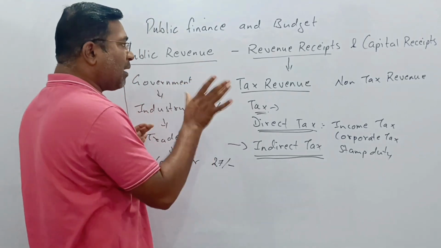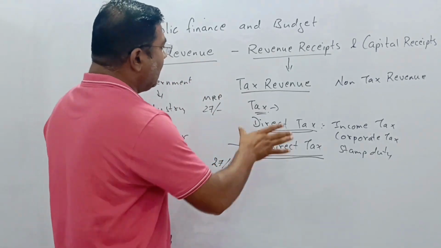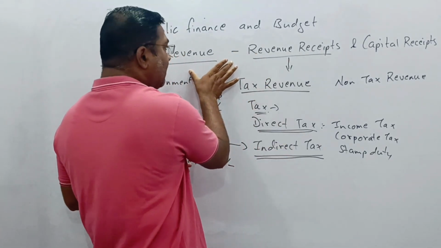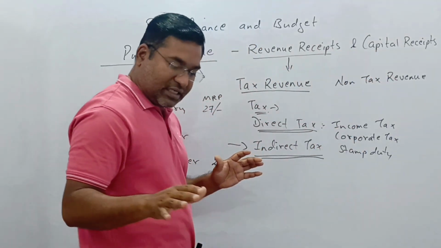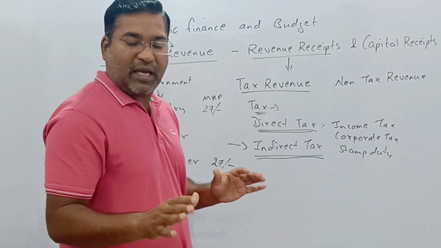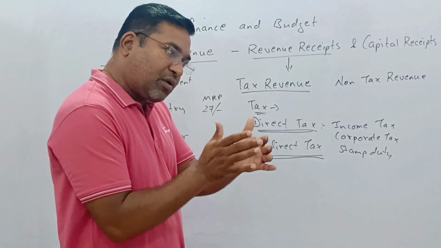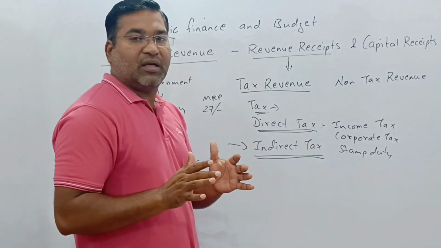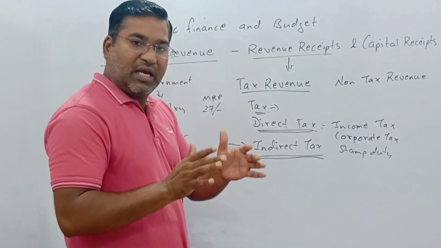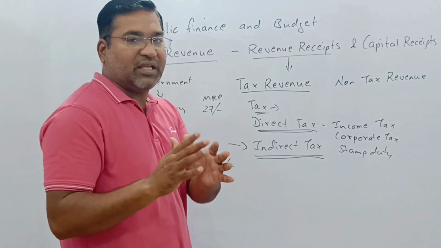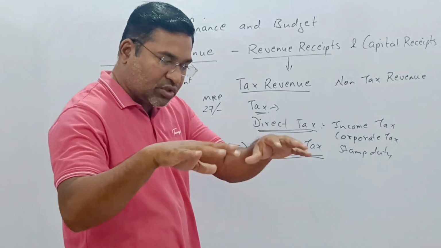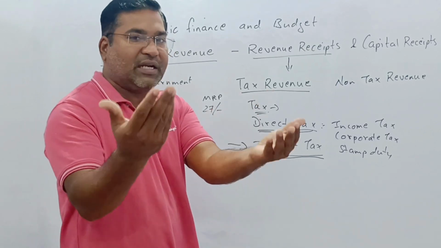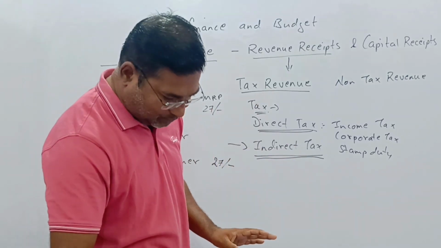Public revenue is further divided into two forms: revenue receipts and capital receipts. As we said, the central government has its own way of collecting from sources, and the state government also has its own sources. These sources help in the development and welfare of the people.